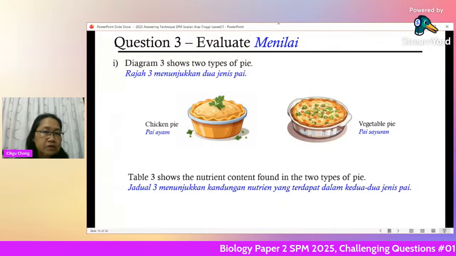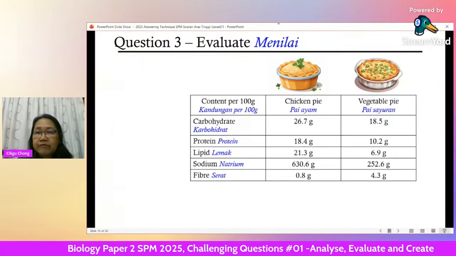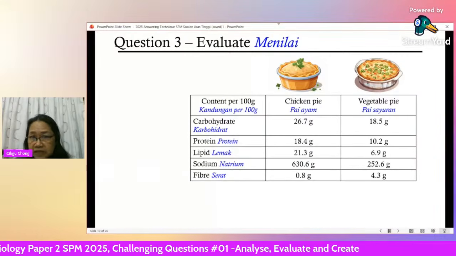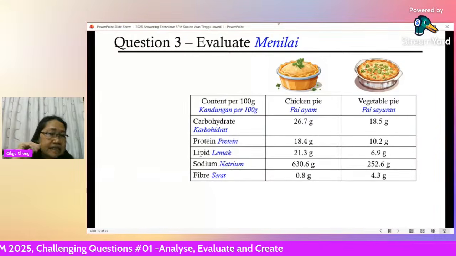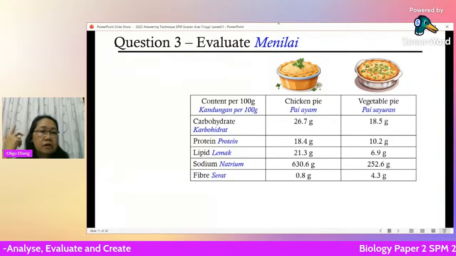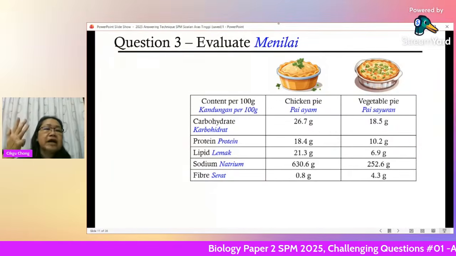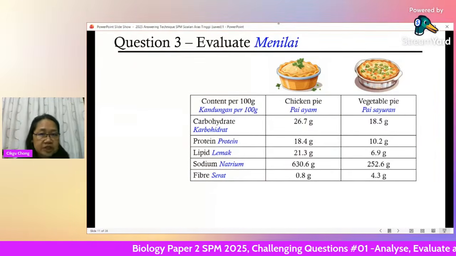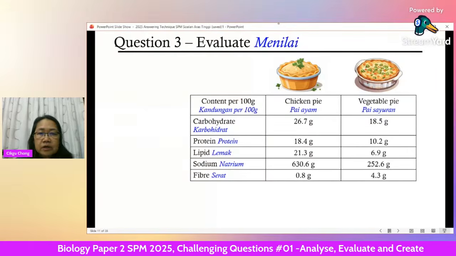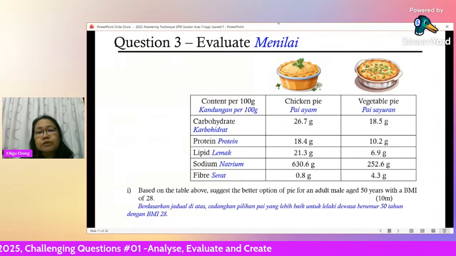Not big enough to put the table here. Now, the chicken pie is on the left, the vegetable pie on the right. Compare the nutrients in terms of carbohydrate, protein, lipid, sodium. Sodium is salt, right? And fiber. So, based on the table above, suggest the better option of pie.